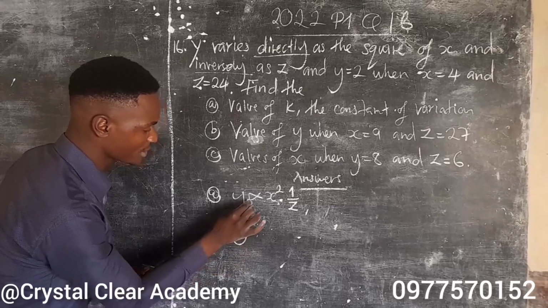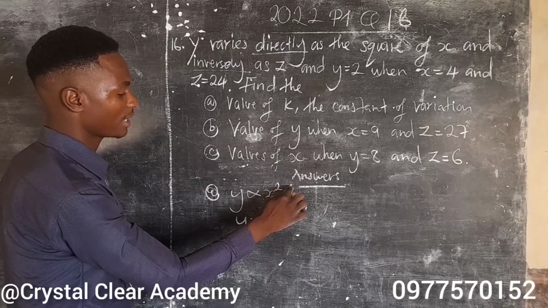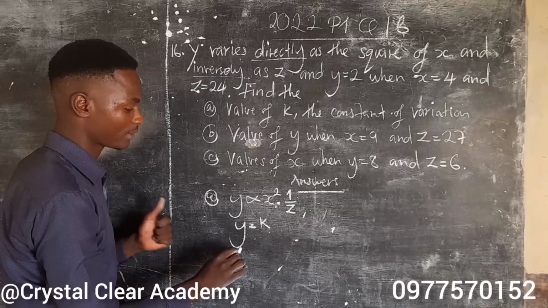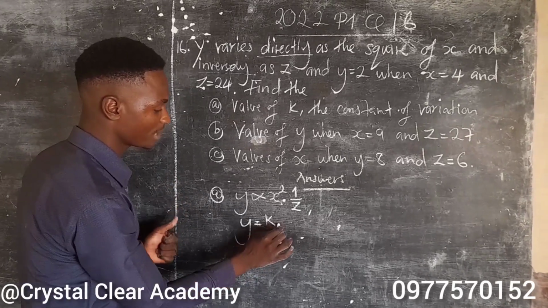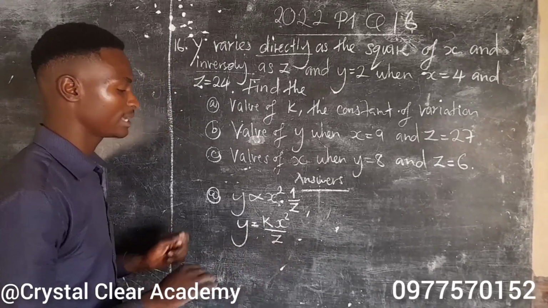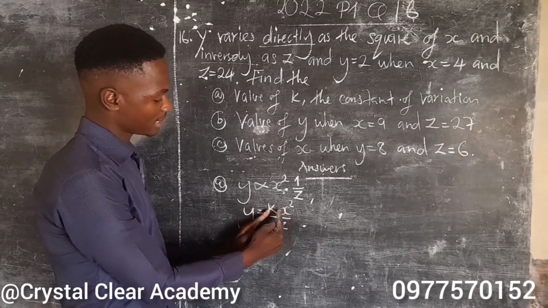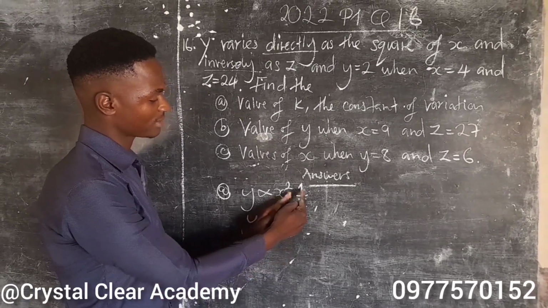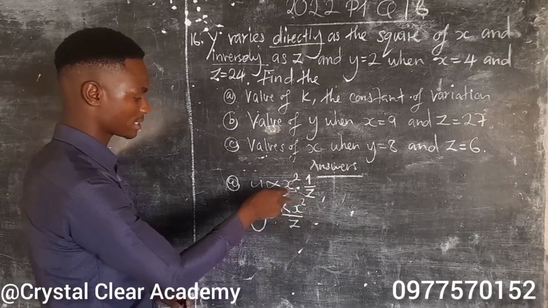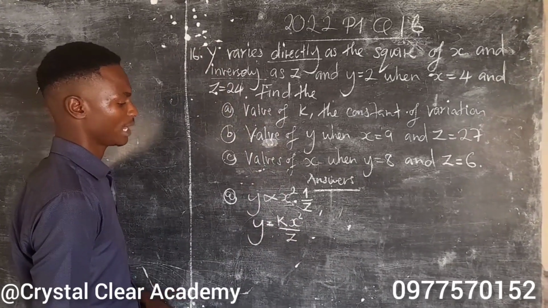So when you introduce the equal sign here, x squared times 1 is x squared. The constant k appears, constant of variation appears. So it will be y equals k x squared over z. In other words, when an equal sign is introduced, the constant k appears, then you just multiply x squared times 1 there. So this is the equation we'll be using to solve the other questions.